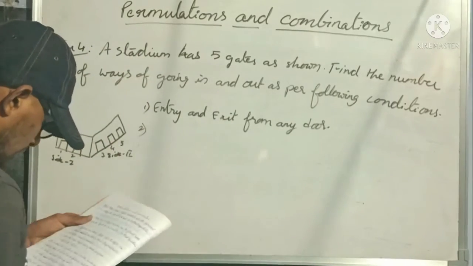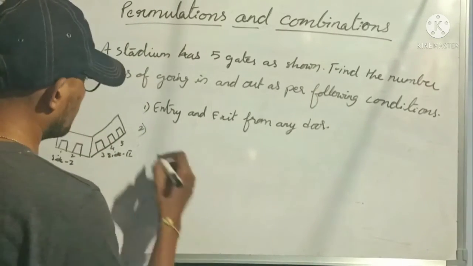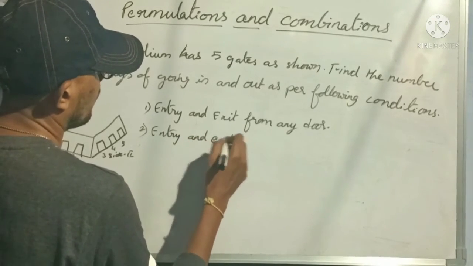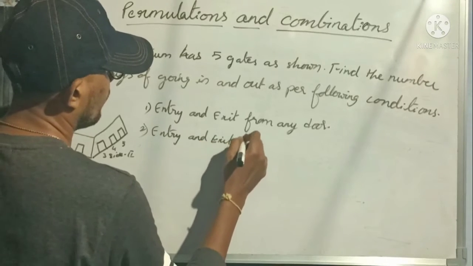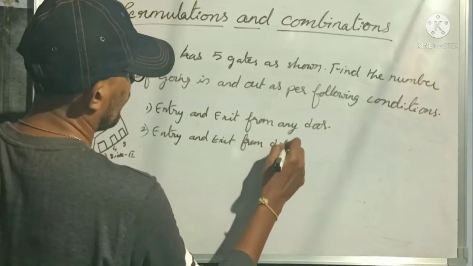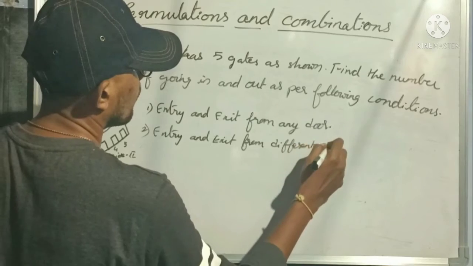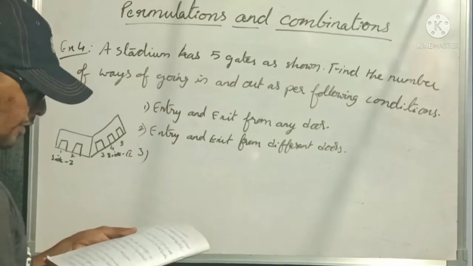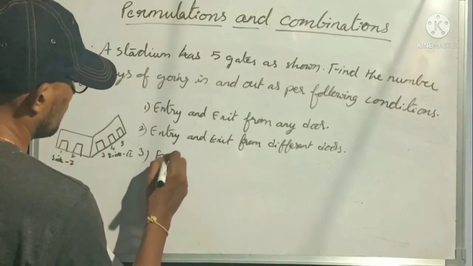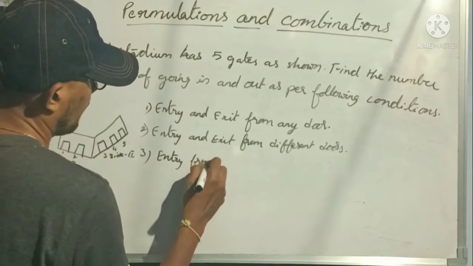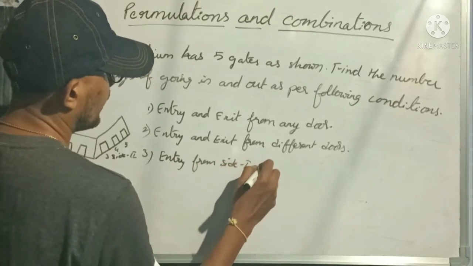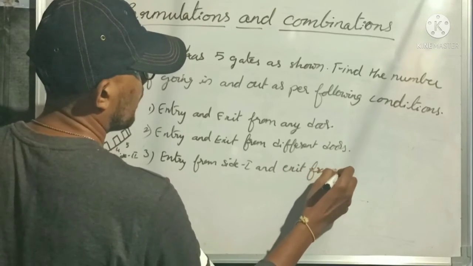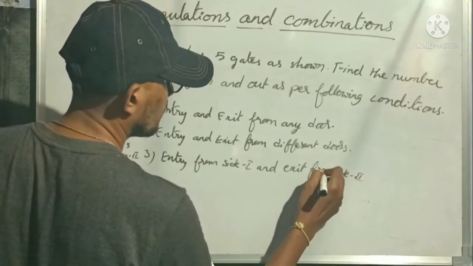Next, second point, entry and exit from different doors. Next, third case, entry from side 1 and exit from side 2.